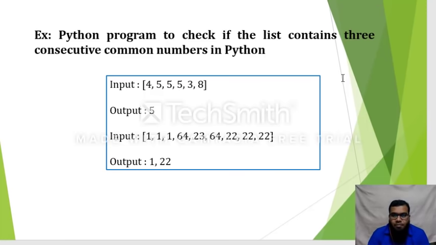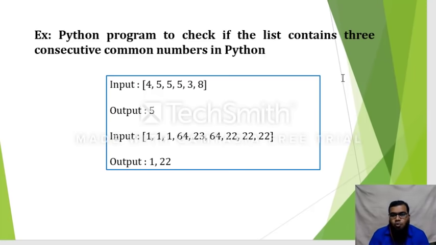So this is a general sequence of numbers. The basic description of the program is, suppose you take a list. That list contains different sorts of numbers, but I need to search for 3 consecutive common numbers which are there in the list.